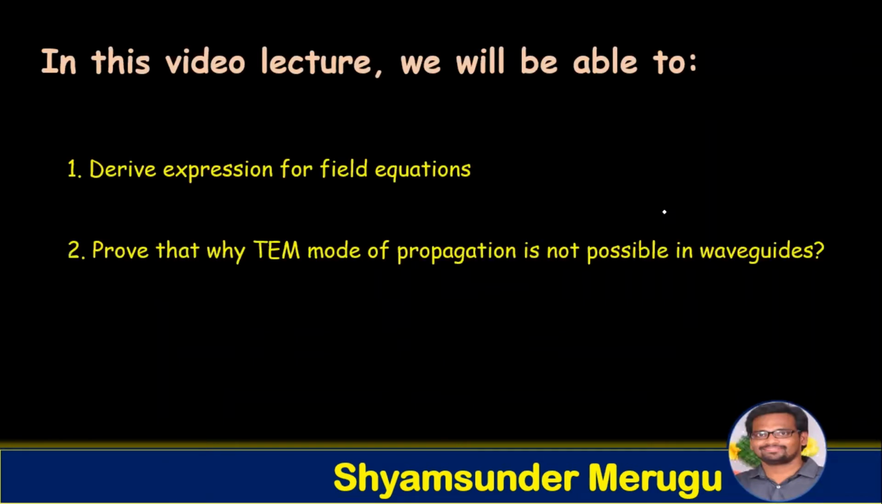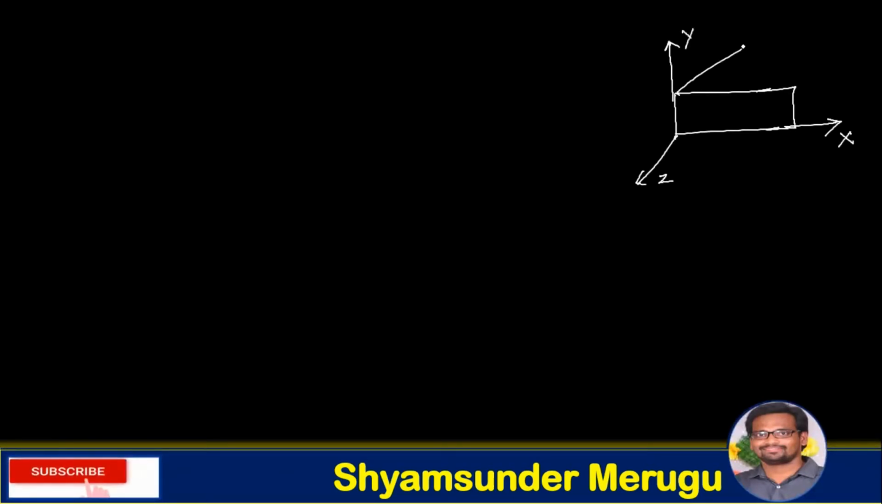In today's video lecture, we will derive the expression for the field equations, and we will also prove why TEM mode of propagation is not possible in waveguides. Let us consider a rectangular waveguide, kept in the XY plane, and the wave is propagated along the Z direction. So here it is X, Y and Z, and this is the waveguide.